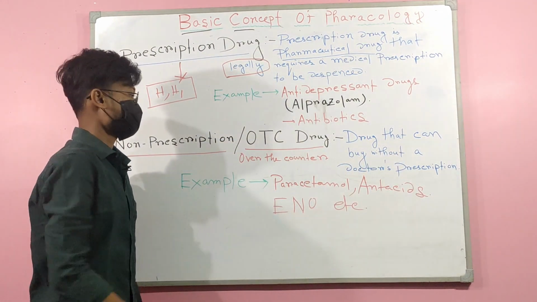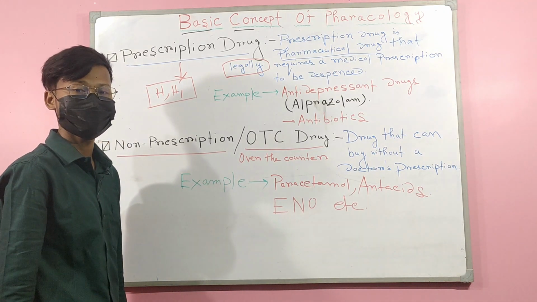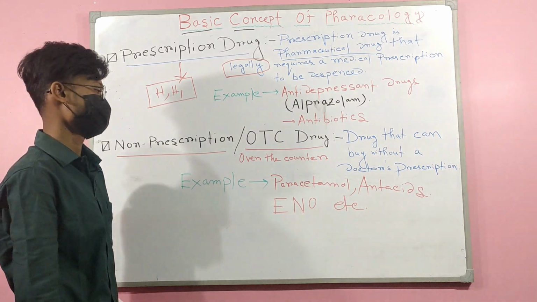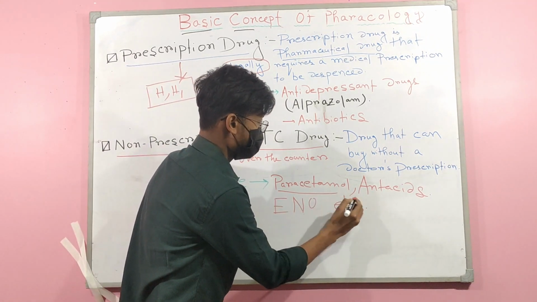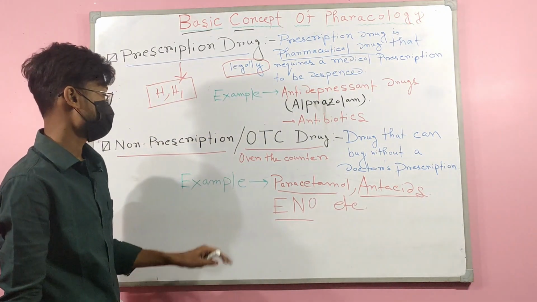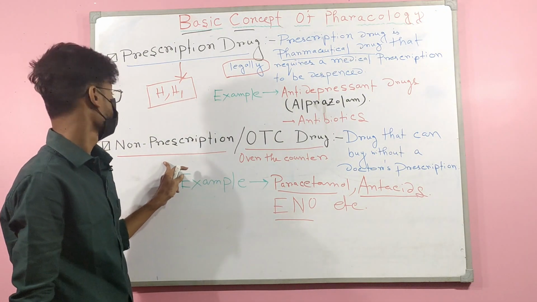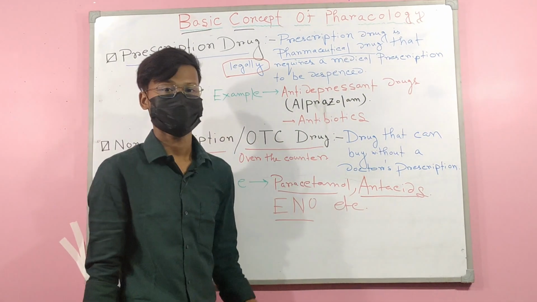It means for this drug, we don't need any prescription. We can get it easily from our medical shop. Examples are paracetamol, antacid, etc. They are non-prescription drugs, or OTC, over-the-counter drugs.